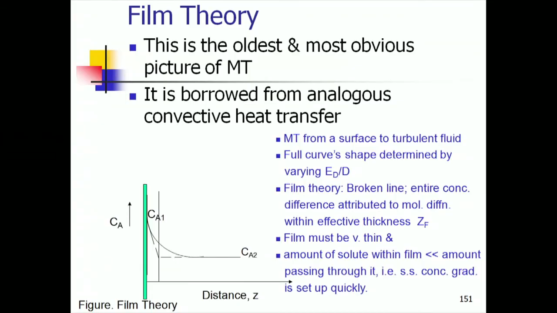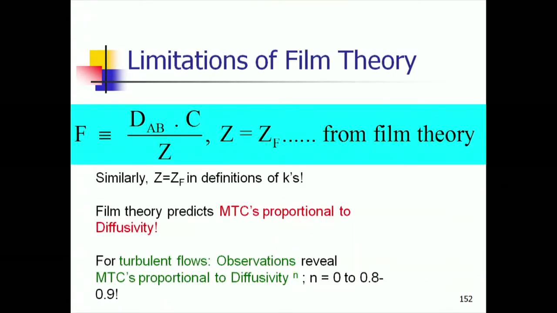Now, if this is all clear and the analysis is clear to you, I hope you have done that assignment all by yourself and not copied. Still, I will give you this picture. The film thickness is Z_F, D_AB by Z_F is the mass transfer coefficient, and the generalized mass transfer coefficient from Drew's analysis is F equal to D_AB C by Z_F.